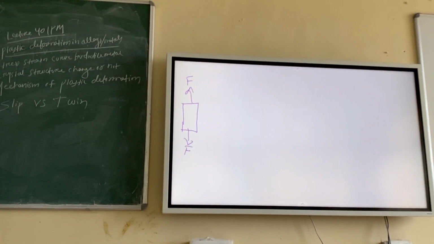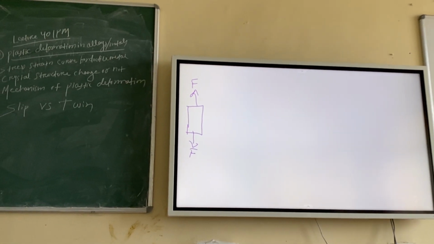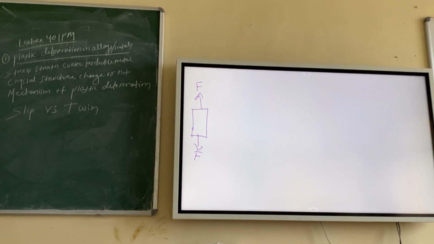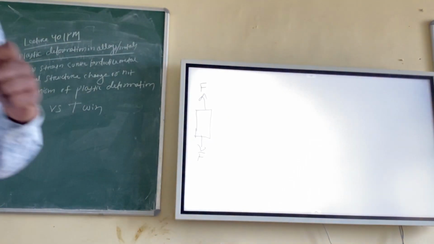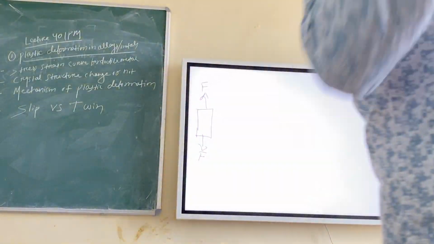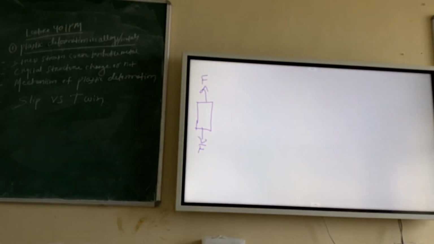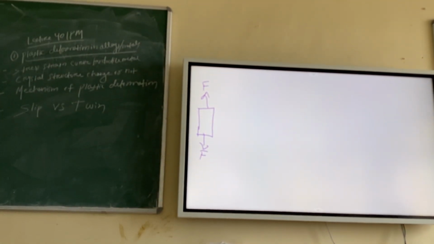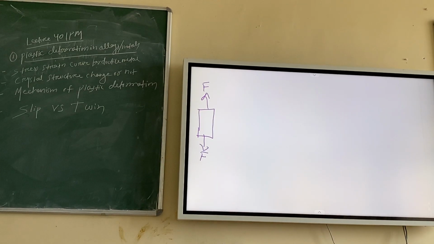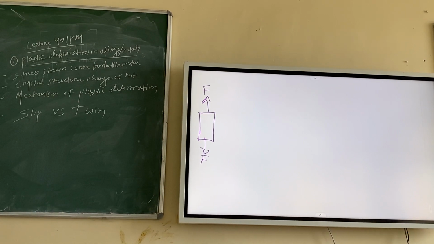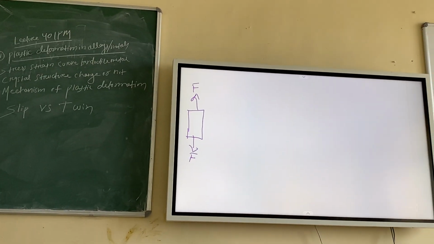With increasing force, the sample will become thinner, but the length will increase. There is an elongation, right? This condition applies if this is a ductile material. Then it will elongate more and more, and finally it will fracture at the end. After a lot of elongation, it will fracture. Fracture means it will become two parts, right?